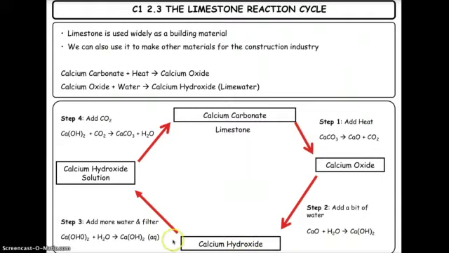Now, if we add even more water to it, so if we're putting this calcium hydroxide in solution, this is lime water. So with lime water, if you add carbon dioxide to it, it goes milky, or you get a white precipitate. That white precipitate is the calcium hydroxide solution returning back to being calcium carbonate.